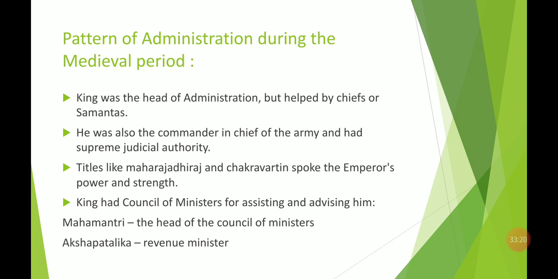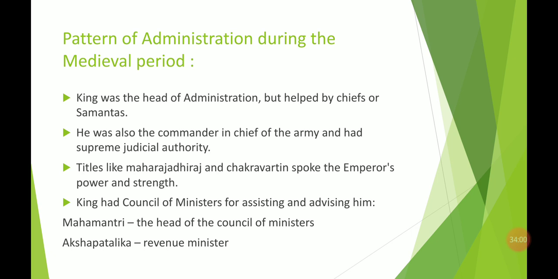Let us see. So the head is the king, and the king was assisted by chiefs or samantas. As I explained in the previous video, the king is the head, but he was assisted by numerous chiefs and samantas. They were helping him for administration purposes. The king was the main head administrator, but he was also the commander in chief of his army, and he had the supreme judicial authority.